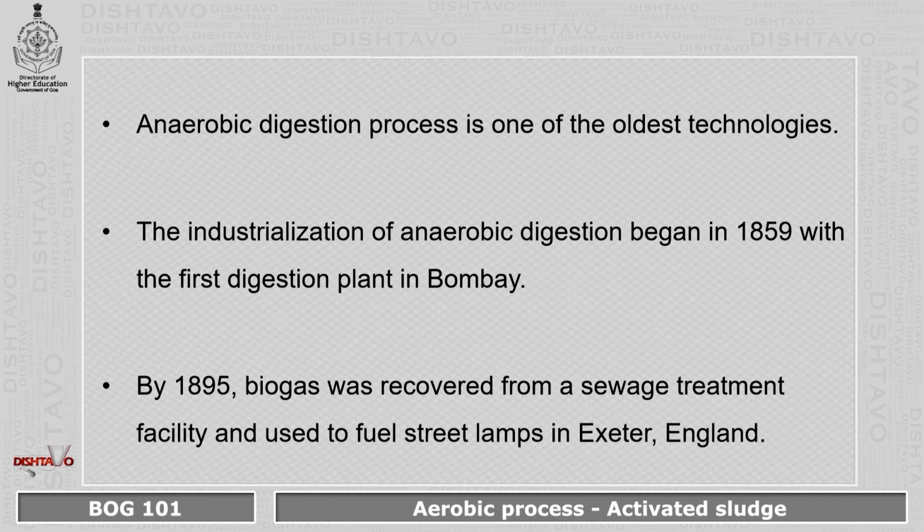According to historical evidences, anaerobic digestion process is one of the oldest technology. The industrialization of this anaerobic digestion began in 1859 with the first digestion plant in Bombay. After that, by 1895, biogas was recovered from the sewage treatment facility and it was used in fuel street lamps in Exeter, England.